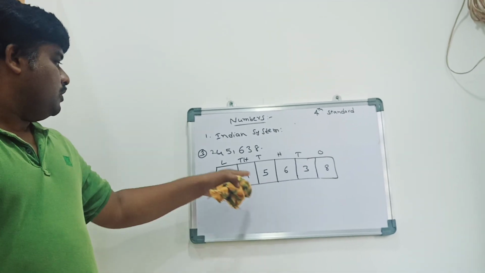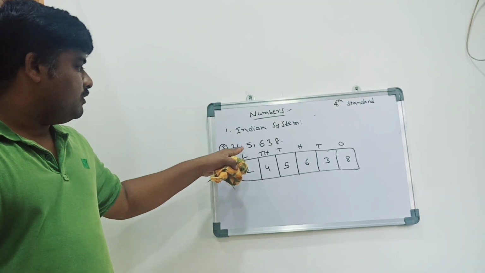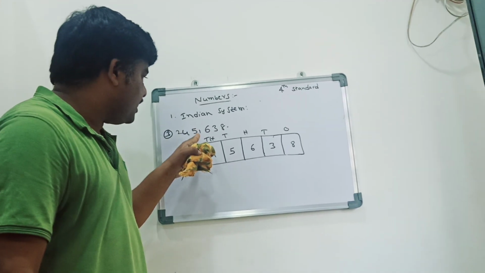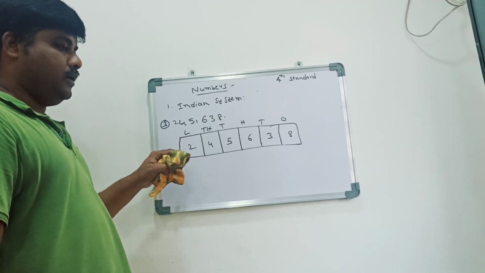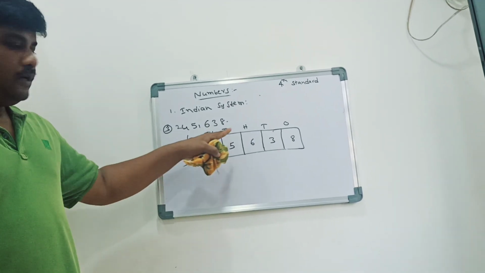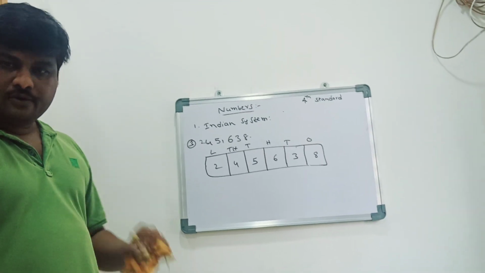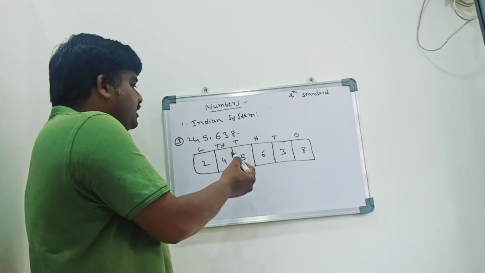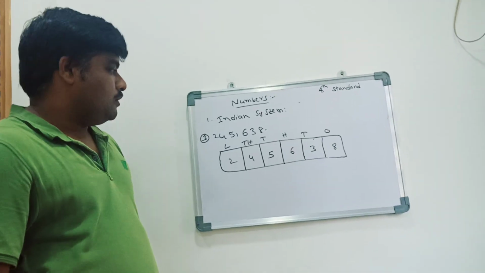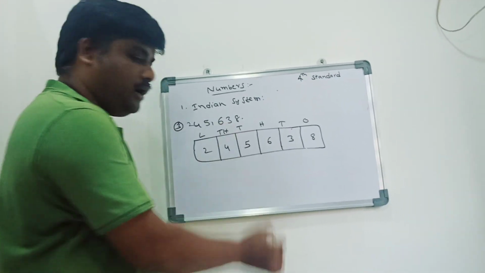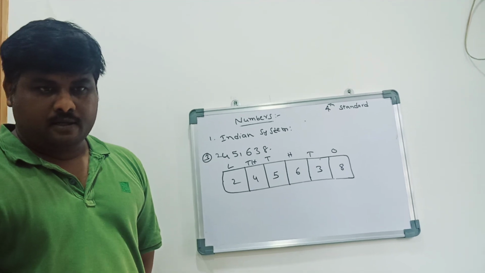Okay, so 2 lakhs, how will we pronounce this? 2 lakhs 45,638 we will call it here. Okay, are you clear? So let's see, I'll ask a question here. What is the place value of 4 here?